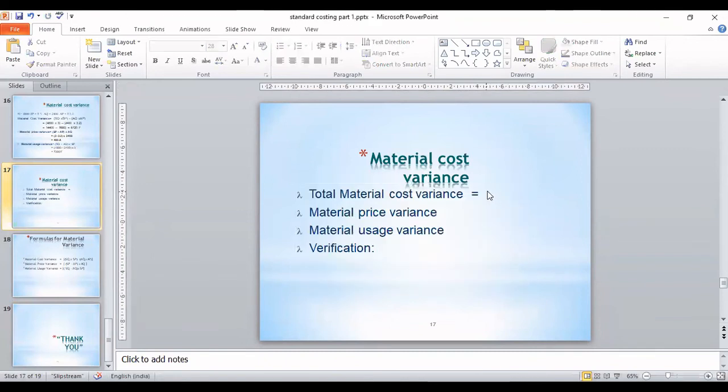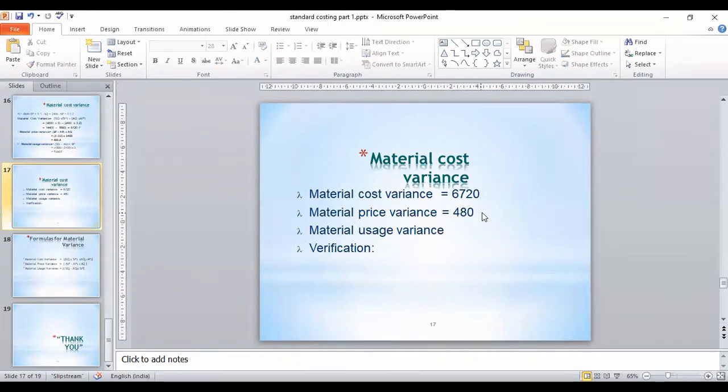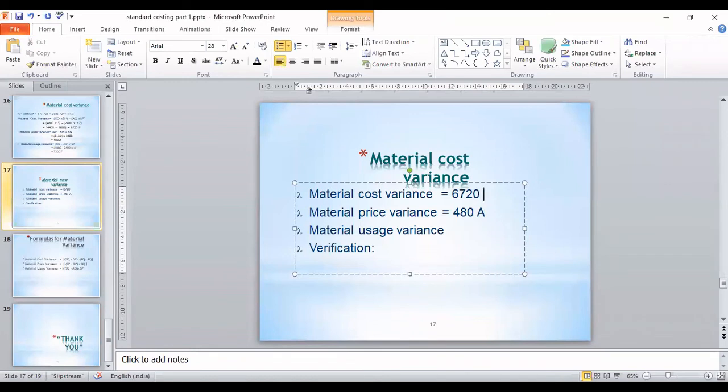What was the material cost variance we got? 6,720 favorable. Then price variance is 480, minus 480, denoted by A, adverse. And usage variance is 7,200 favorable.